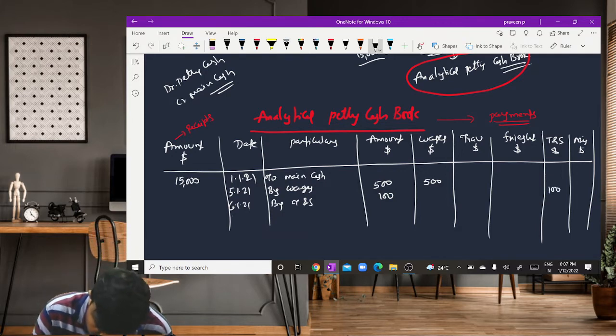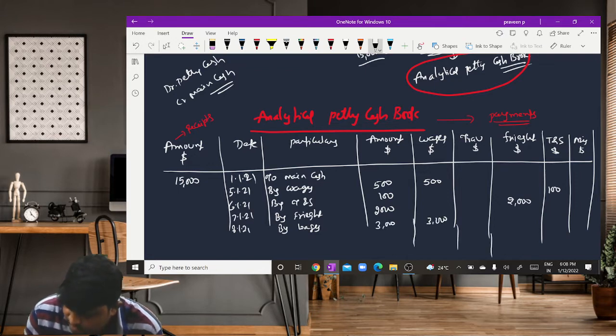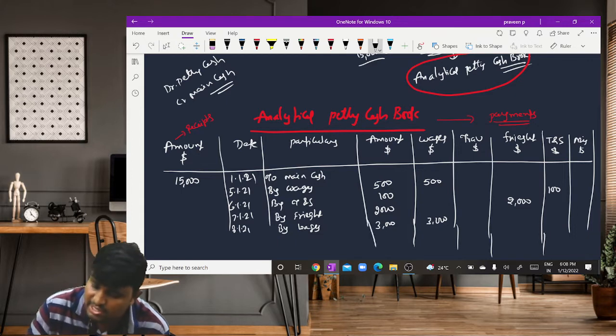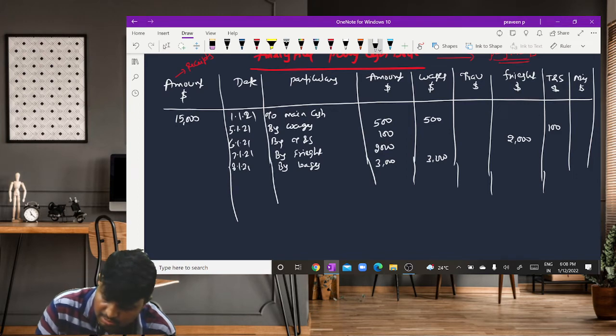And for example, 7/1/2021, by freight, $2,000, then we need to mention in the freight column 2,000. And on 8/1/2021, again we pay the wages to these people. For example, 3,000 paid, then in the wages column 3,000. In this way we need to mention.